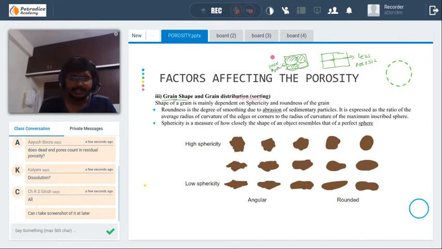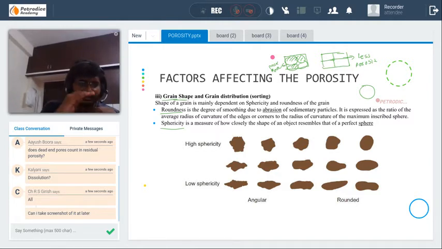The grain shape and distribution are best explained using two terms: roundness and sphericity. Roundness is the degree of smoothing on the surface of the sedimentary particle, that is, grains. If it is smooth, it means rounded grain.